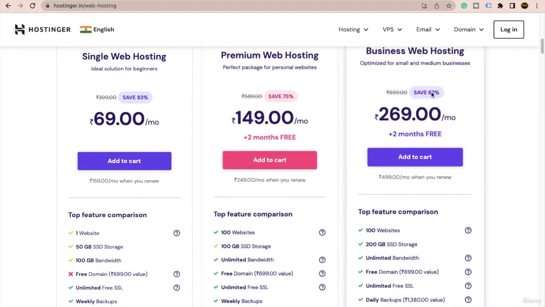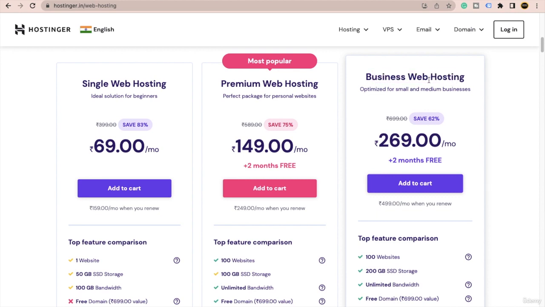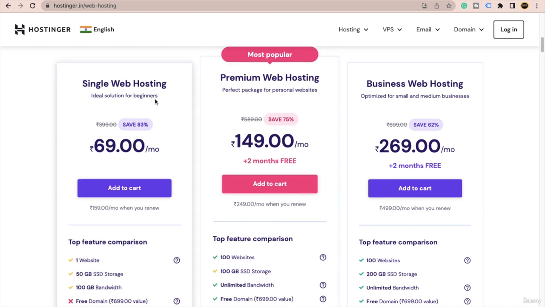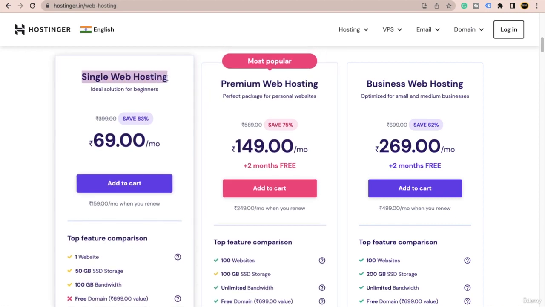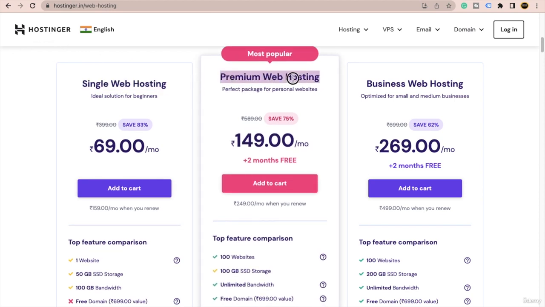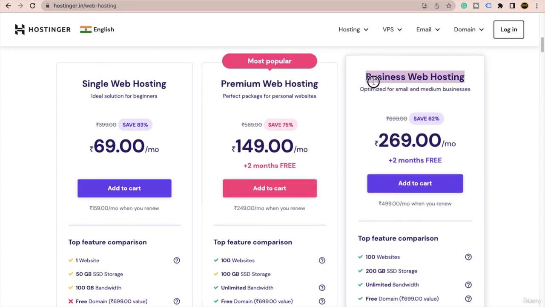Personally speaking, I have purchased the business web hosting, but I know that many of you guys don't even have money. So it's my recommendation, please go ahead with this second plan. From wherever hosting company you are purchasing, never buy the first plan of any hosting company. Like now we are purchasing hosting from Hostinger, so always buy the second plan, okay. Or if you can buy a higher plan, it will be even better for you, okay.